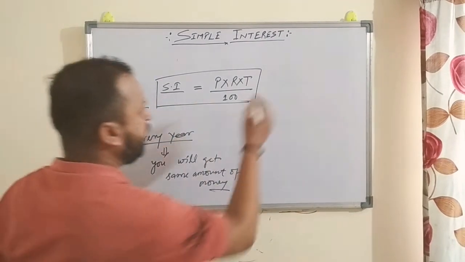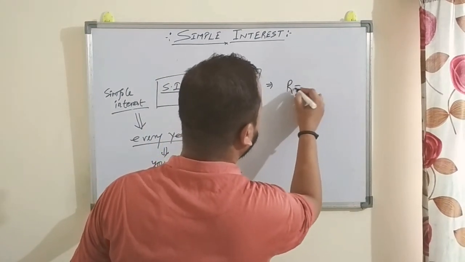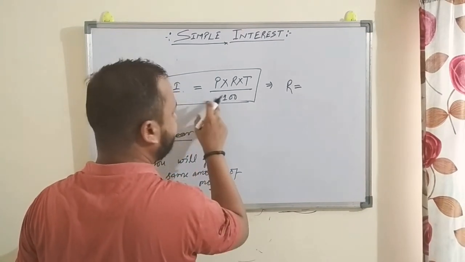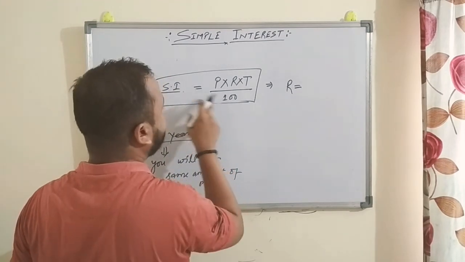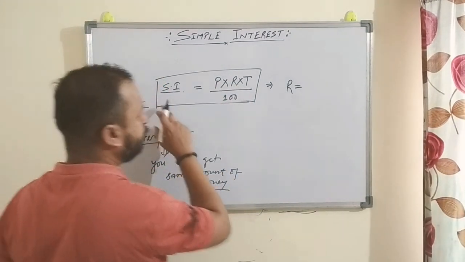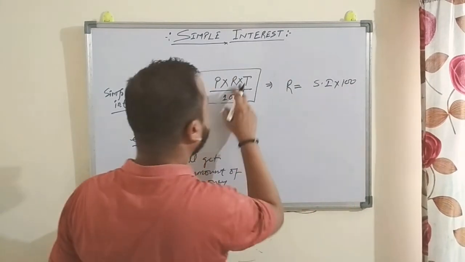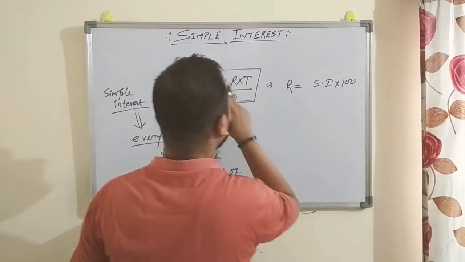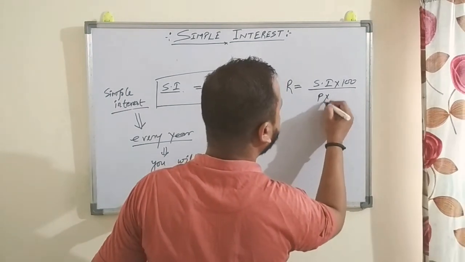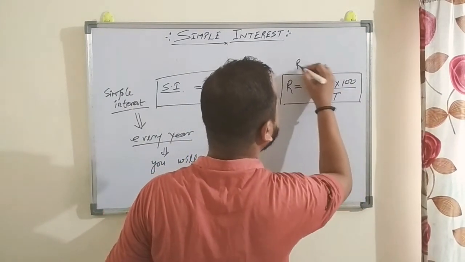If you want to find the rate, what is the rate? Just multiply by 100 here, meaning we are going to do cross multiplication. Take 100 here; R we have to find out, and P and T, just cross multiply and take them to the denominator. So R is equal to simple interest into 100. Here 100 is with division, so it comes with multiplication, and P and T are with multiplication, so they come with division. So P into T. This is the formula for rate, right? This is rate.